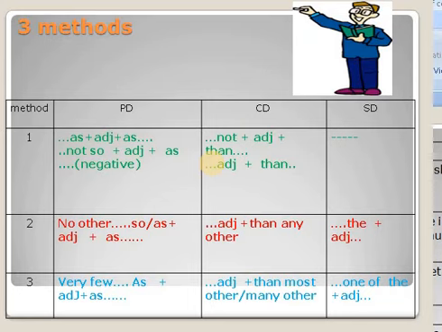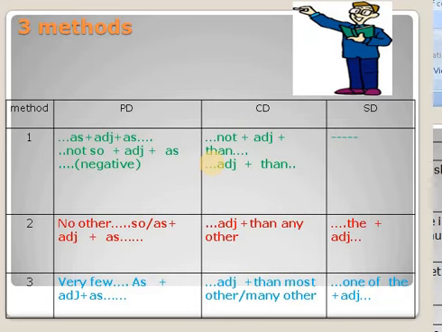Okay, so let us see. In the same model, we see negative model. Not so plus adjective plus as. When you change this into CD, you have to follow this structure: adjective plus than. I'll give you an example for this negative also. Italy is not so large as India. When you change this into comparative, it looks like this. India is larger than Italy. Adjective larger plus than. So this is the change.